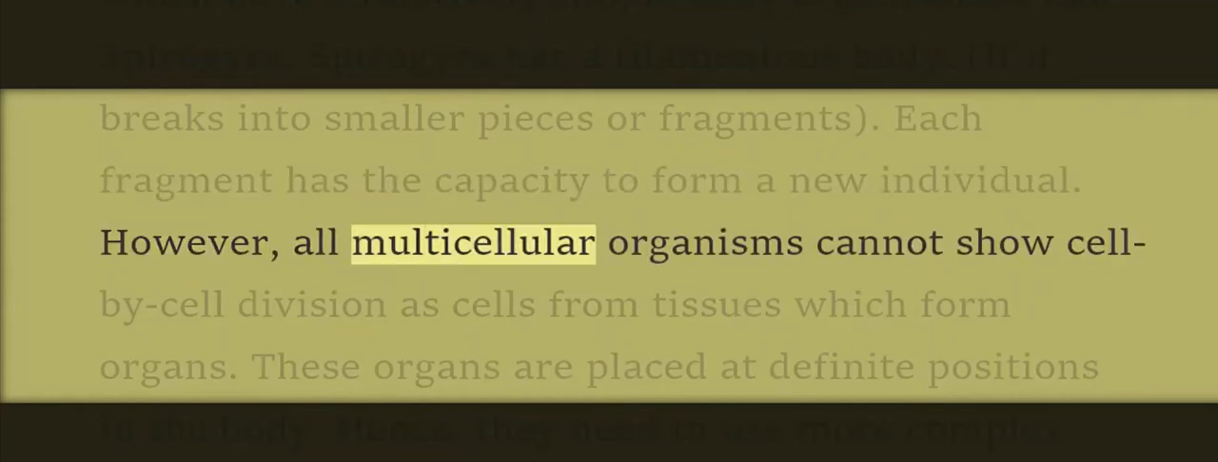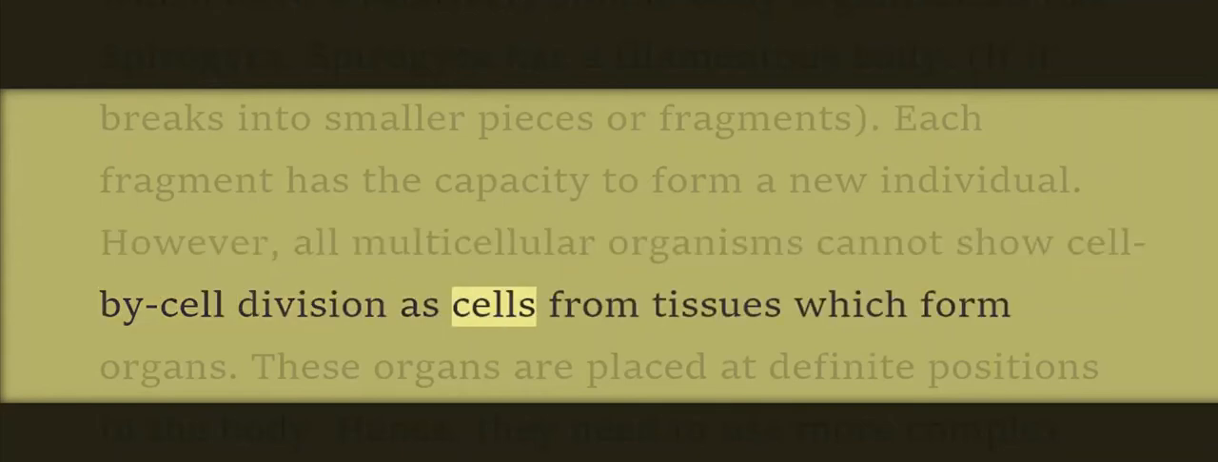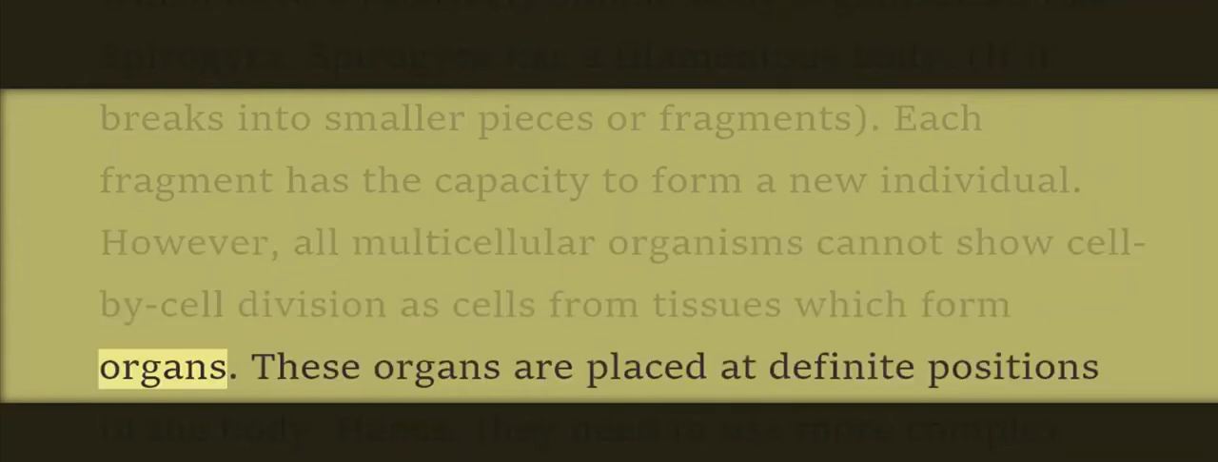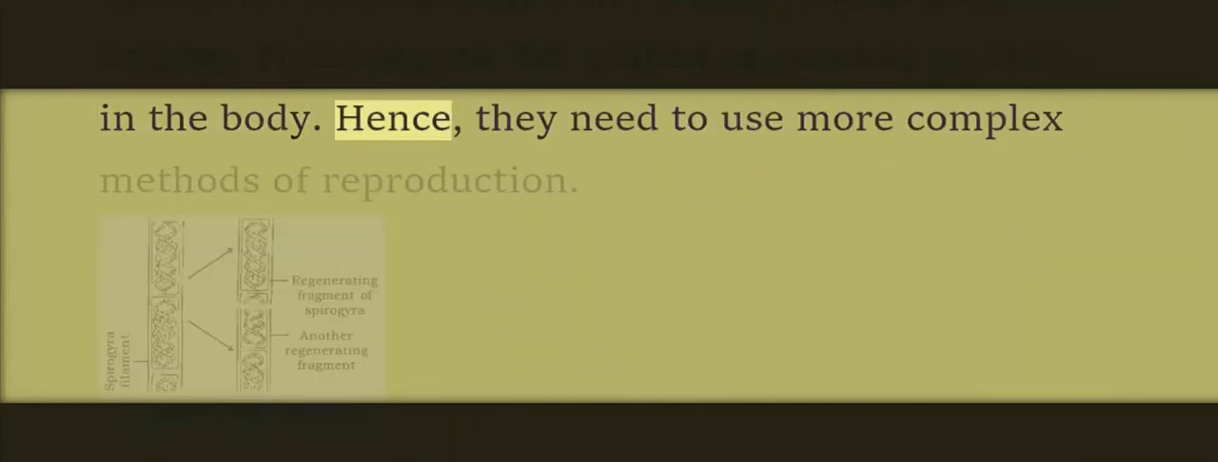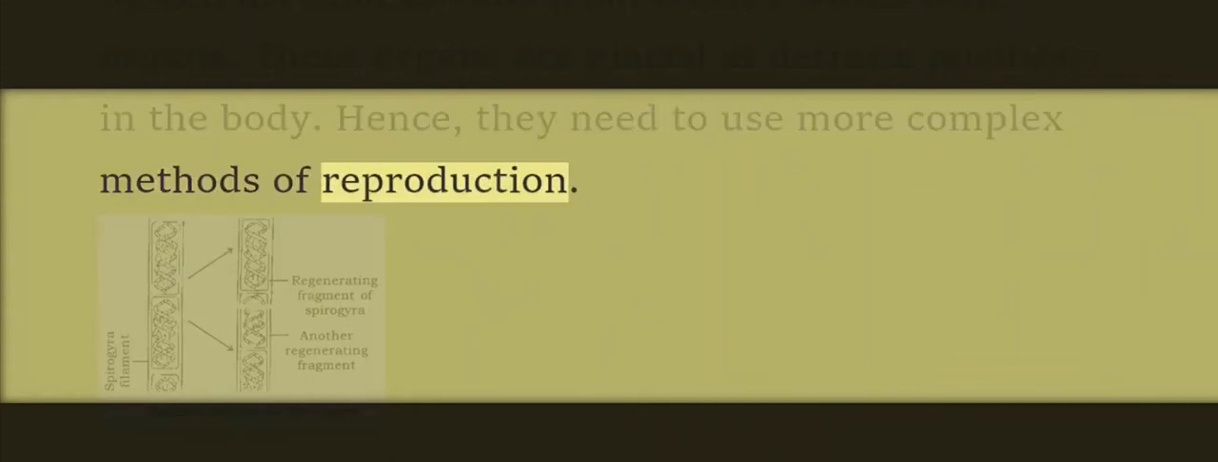However, all multicellular organisms cannot show cell-by-cell division, as cells form tissues which form organs. These organs are placed at definite positions in the body. Hence, they need to use more complex methods of reproduction.